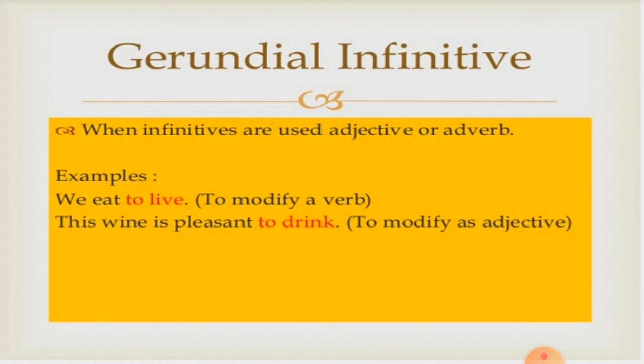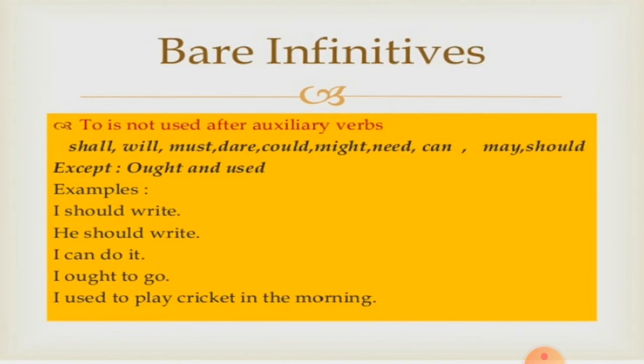Let us see the second example. This wine is pleasant to drink. Now pleasant to drink. What is pleasant to drink? The wine. That means the wine is a noun, pleasant is an adjective, and to drink is modifying the noun. That means it is acting as an adjective. Therefore, it is a gerundial infinitive.